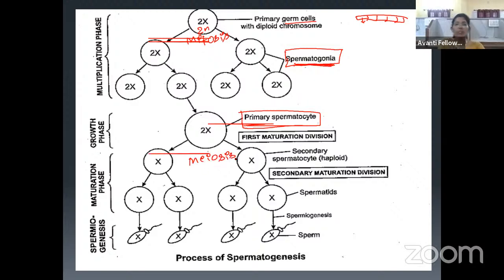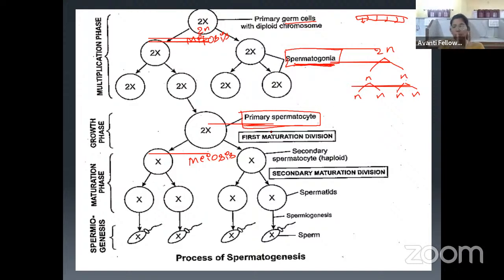As we already know, meiosis is a two-step process, meiosis 1 and meiosis 2, right? I hope you all know. As I said, how do we get 4 daughter cells? See here, if there is 1 cell, first meiosis 1 happens and we get 2 haploid cells. And from this, again meiosis 2, and from each cell we get 2 cells. So this is how we get 4 daughter cells from 1 cell.